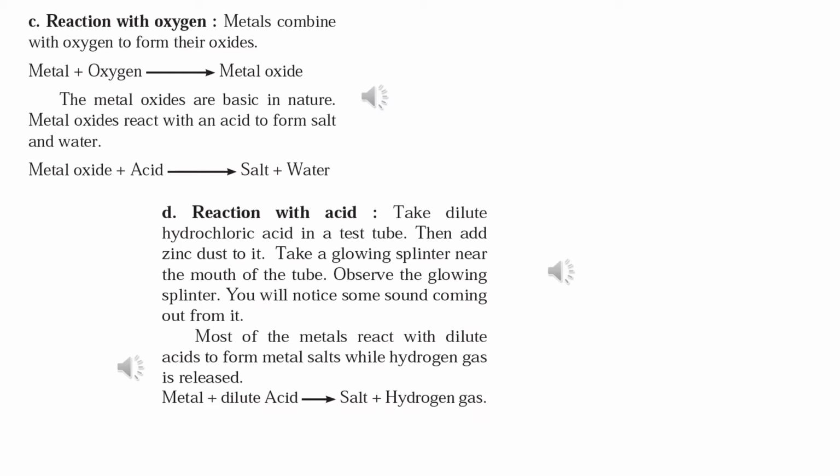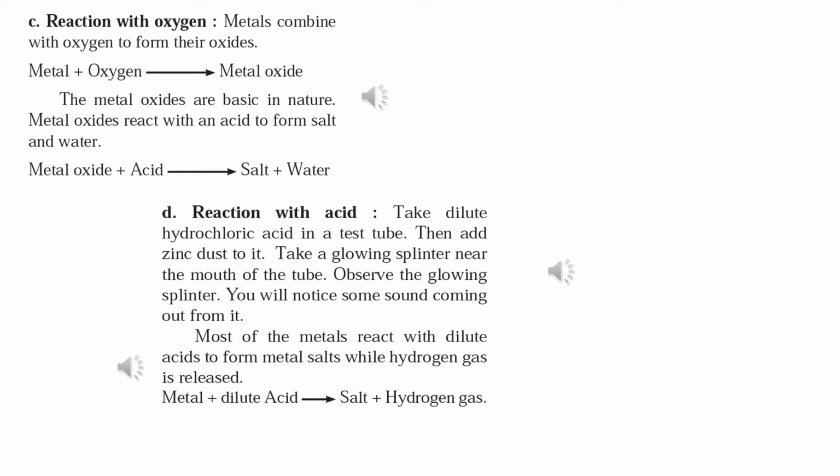So we have taken acid, we have taken zinc dust, means zinc is the metal, and a glowing splinter. A splinter is nothing but a wooden stick which is being used. Glowing means they burn the stick, so it is already ignited, and then you take it near the mouth of the tube. Now we observe the glowing splinter. You will notice some sound coming from it.